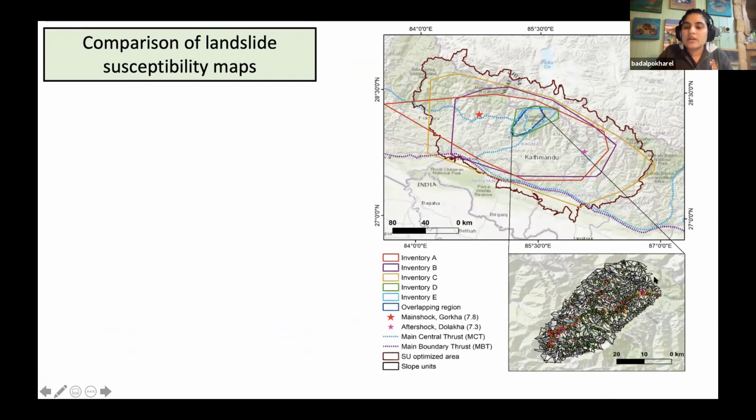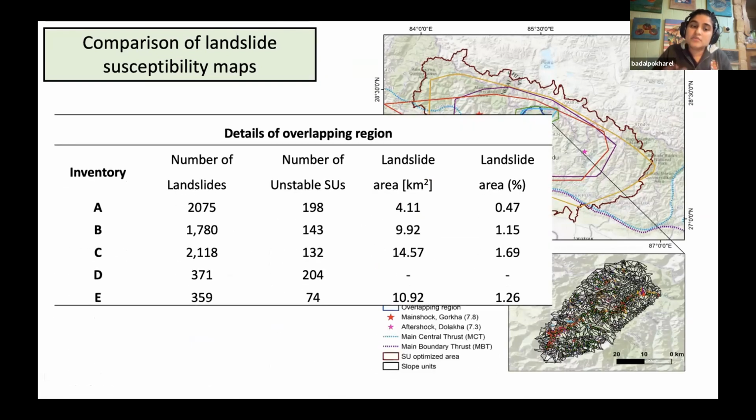Let's talk about the overlapping region first. This is the overlapping region, and these are the slope units within the overlapping region. Very simple, we are looking at the number of landslides and the number of stable or unstable slope units. Those slope units which do not have landslides are stable, and those which have landslides are unstable. So we are looking at some areas and stuff here.